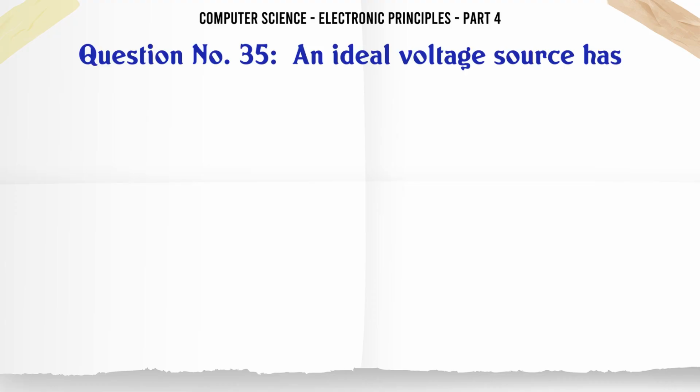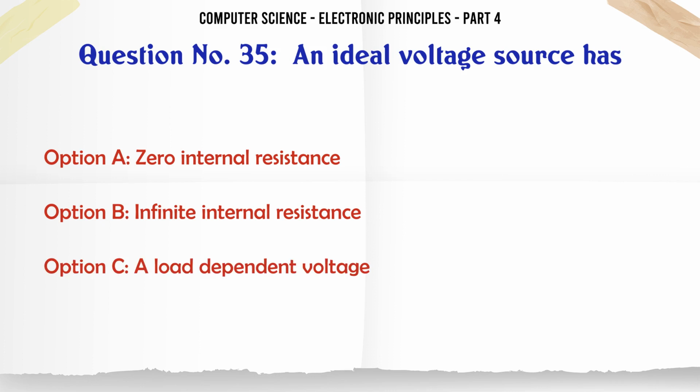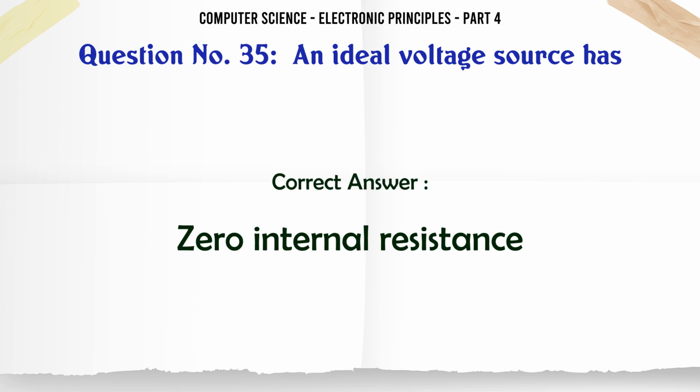An ideal voltage source has A. Zero internal resistance. B. Infinite internal resistance. C. A load-dependent voltage. D. A load-dependent current. The correct answer is zero internal resistance.